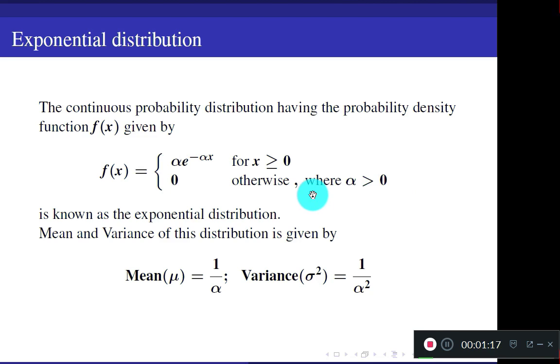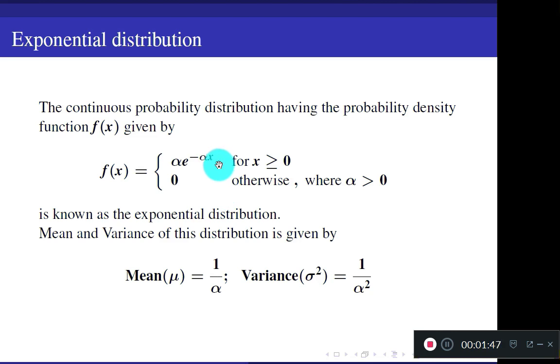You also studied the same distribution in your statistics class. Once again recall, in statistics class we used the notation lambda instead of alpha: f of x equal to lambda into e to the power minus lambda x for x greater than or equal to 0, 0 otherwise. Or instead of a two-step definition, you can also write lambda into e to the power minus lambda x into u of x, the unit step function.